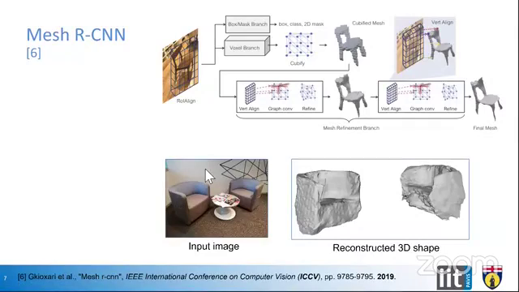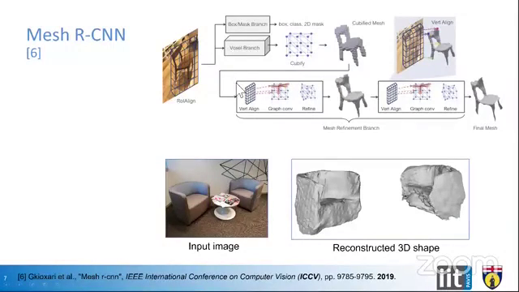Let us discuss another algorithm, Mesh RCNN. Actually, this work is from Facebook, and it is a recent work which was published in ICCV in 2019. It is based on two different researches, the Mask RCNN, which is the prior work, and the Mesh RCNN. In Mask RCNN, they take a real image as an input, create a box, identify the class, and generate a 2D mask.